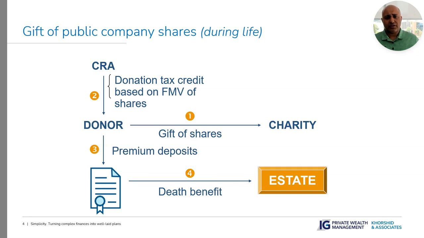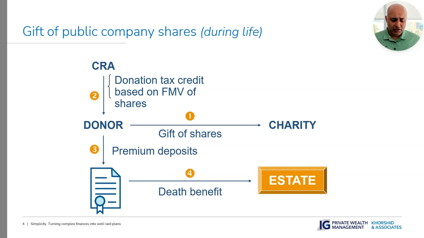Now, to make this visually appealing, let's see. Number one, you own a security and you donate that security to charity. Number two, at the fair market value, the charity will issue a tax slip, and then you will file your taxes and you get your tax credit. Number three, you use that tax credit to buy an insurance policy. And number four, at your passing, the death benefit will be paid to your family. So that's the four-part process that will happen in this strategy.